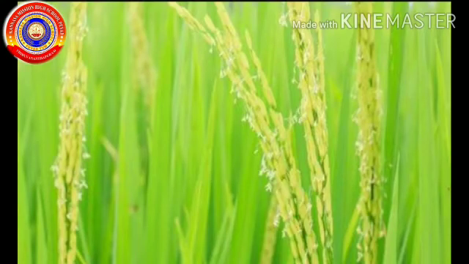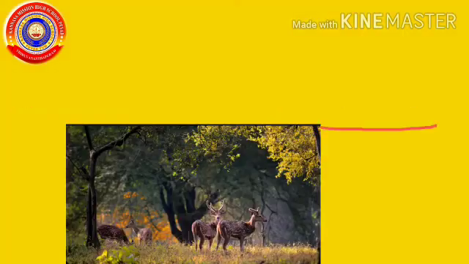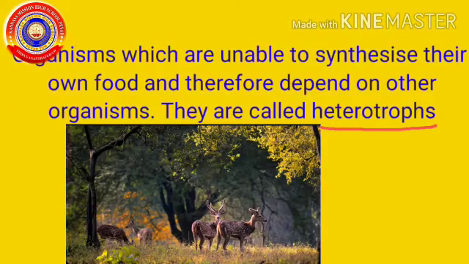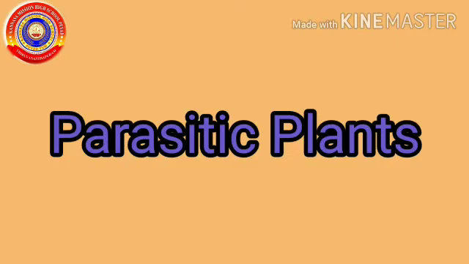The green plants do not depend on other organisms for food. They synthesize their own food. Hence, they are called autotrophs. The organisms which are unable to synthesize their own food and therefore depend on other organisms are called heterotrophs. Haven't you learned earlier about parasitic plants, saprophytes, etc.?